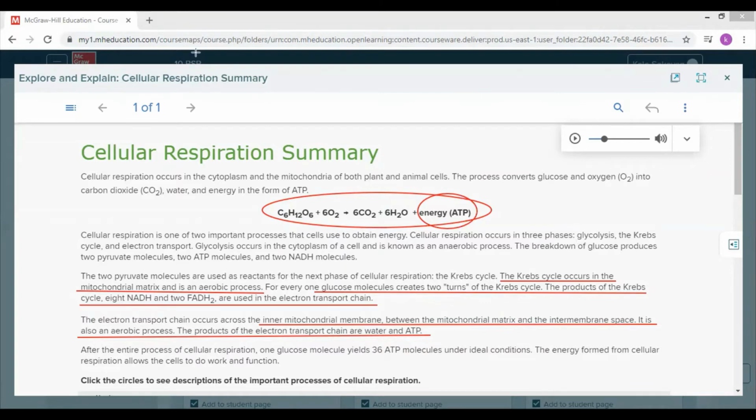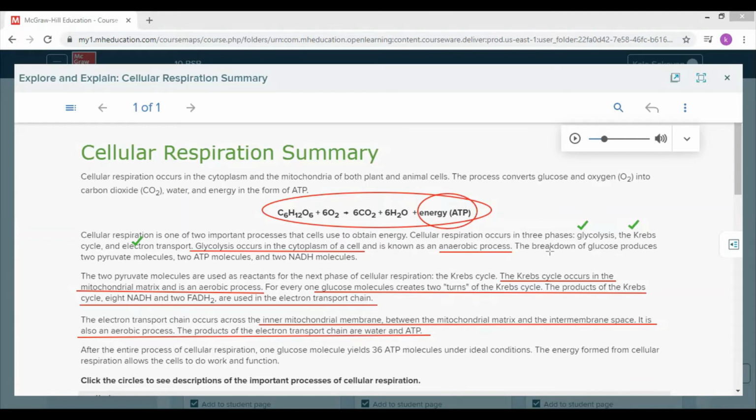So there are 3 phases or 3 stages of cellular respiration. First starts with glycolysis, second the Krebs cycle, and the last one is the electron transport chain. So, in summary, it is divided into 3 phases: glycolysis, Krebs cycle, and electron transport chain. For glycolysis, you are responsible just to know the location, which is the cytoplasm. Also, it is known as an anaerobic process. So glycolysis: cytoplasm, anaerobic process.